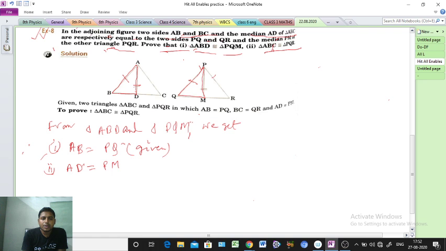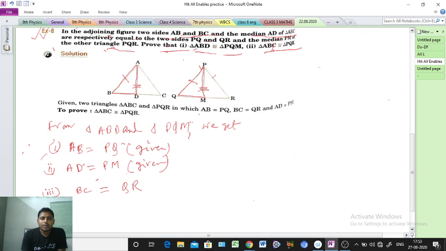Next, point 3. For point 3, see, the BD side, now we can take it. So we can say BC equal to QR. We can say base, clear or not? Base equal, which base?